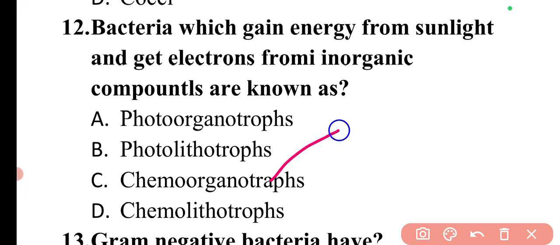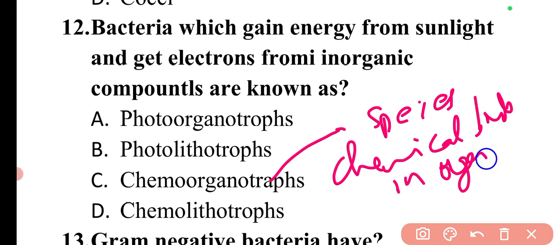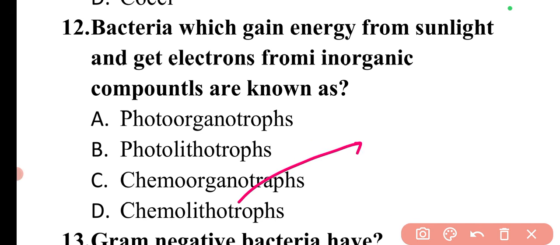Then talking about the chemoorganotrophs. Chemoorganotrophs are those organisms that use chemical bonds in organic compounds or in oxygen as their energy source and take electrons or hydrogen from organic compounds. So these are the chemoorganotrophs. Then there are chemolithotrophs.